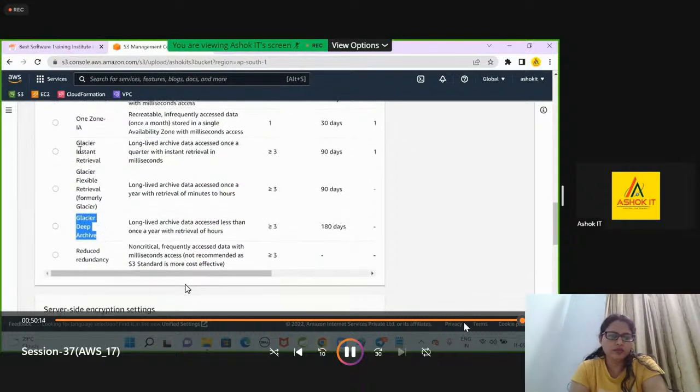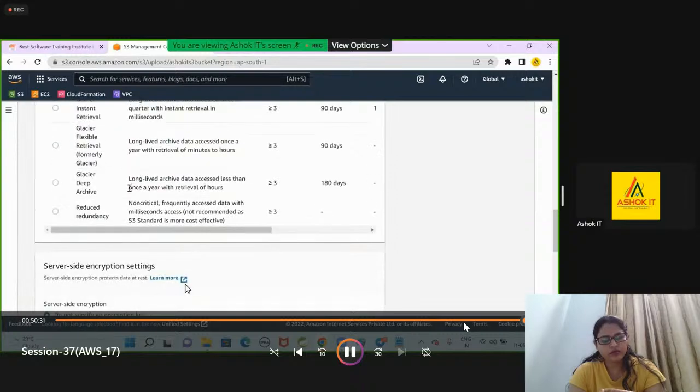Glacier Instant Retrieval, Glacier Flexible Retrieval, Glacier Deep Archive are different storage classes available. Glacier is a storage class to store historical data. Historical data means I will store the data and may not access it even once in a month. Such kind of data you will store in the Glacier storage class.